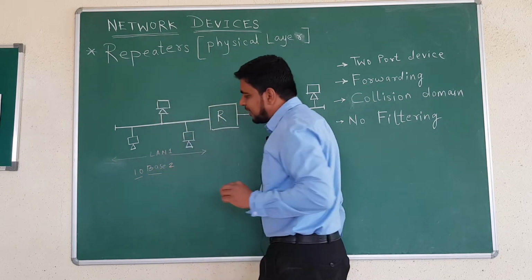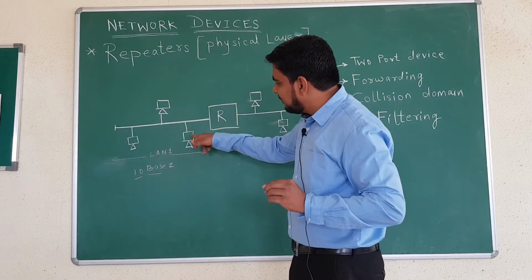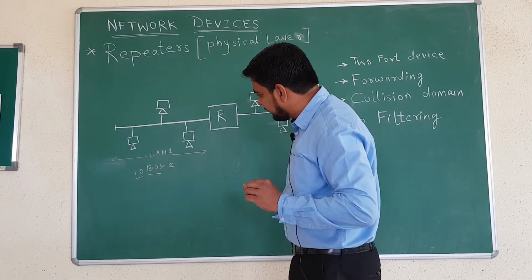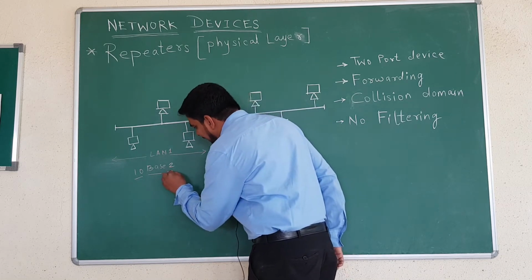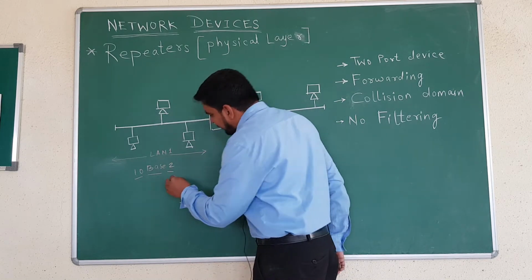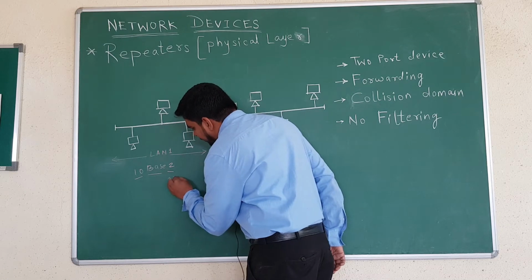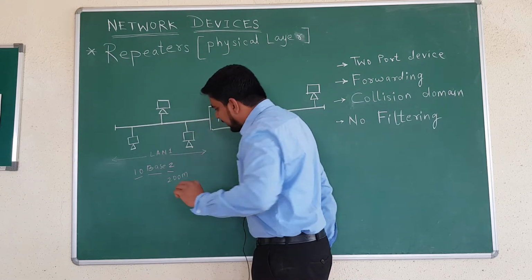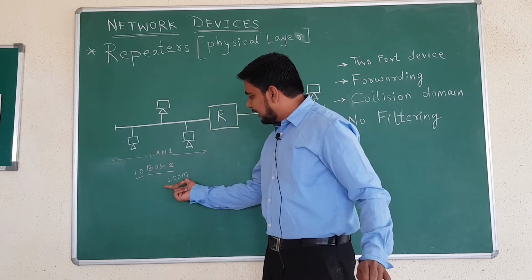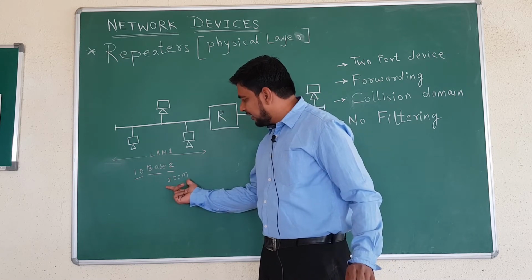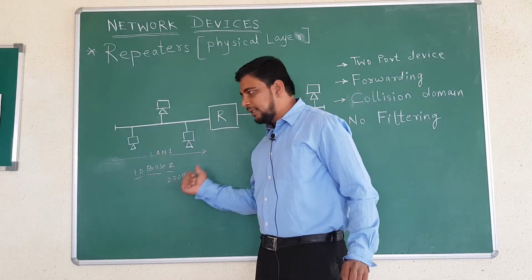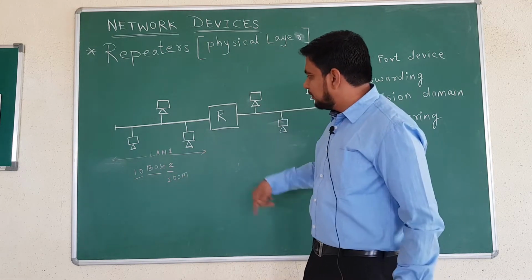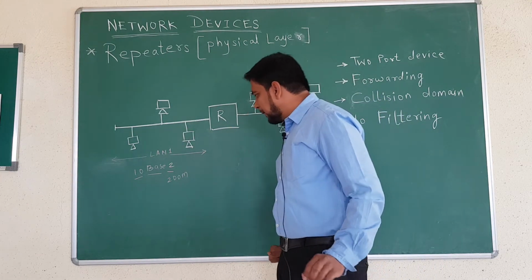Base means baseband signal, means at a time a single machine can send the information, and 2 is the length, that is 200 meter. Within a LAN up to 200 meter the signal can be sent or transferred.